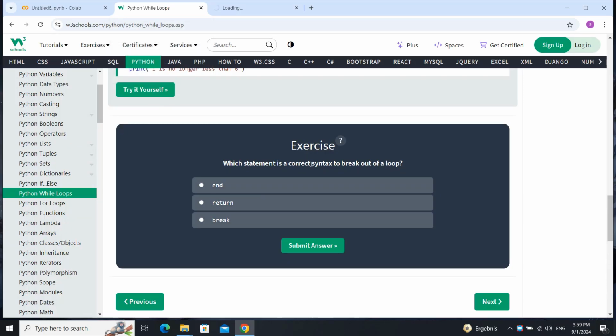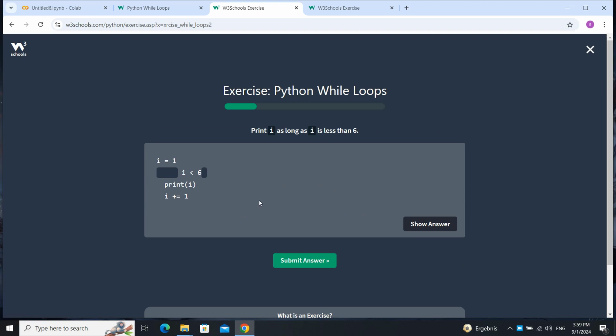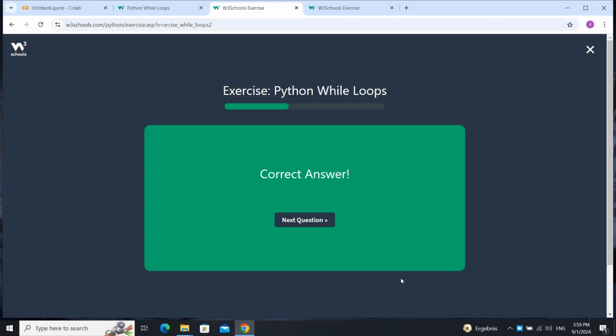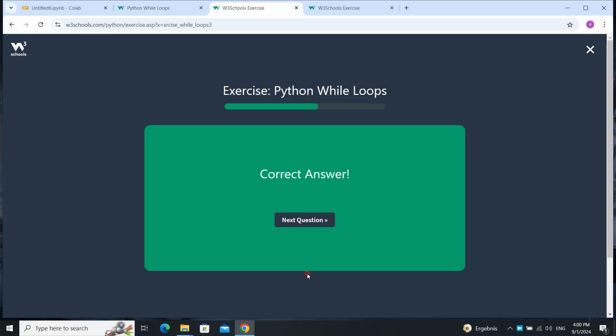Okay, let's do the exercise. Which statement is the correct syntax to break out of the loop? Break, not end. Next question: print i as long as i is less than 6, while. Next answer. They are easy questions, just about syntax. Stop the loop: we should just write break here. That's easy.